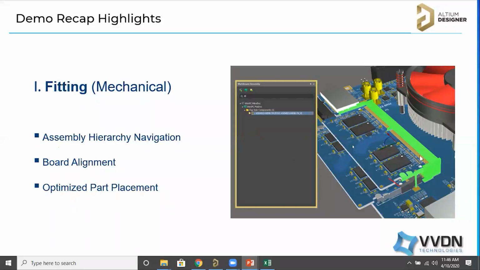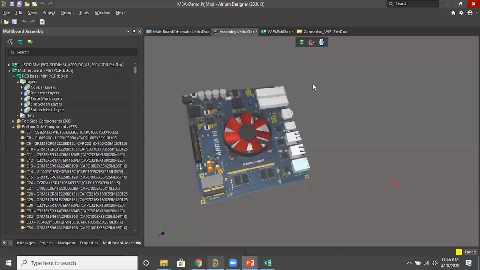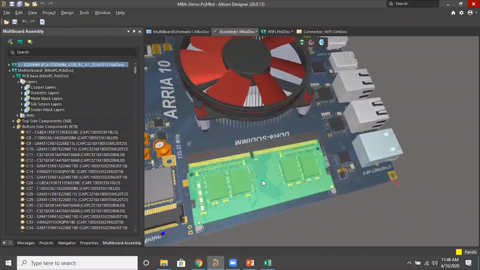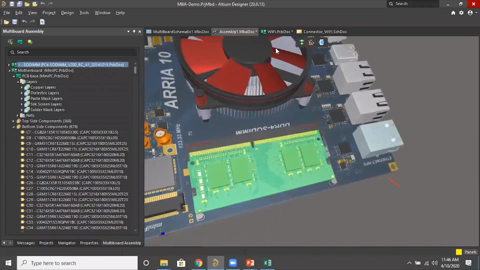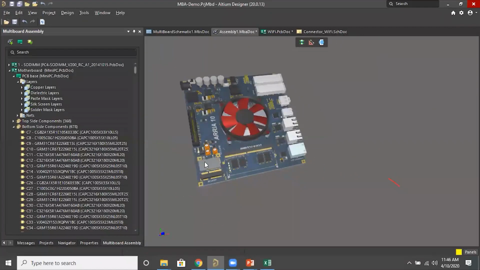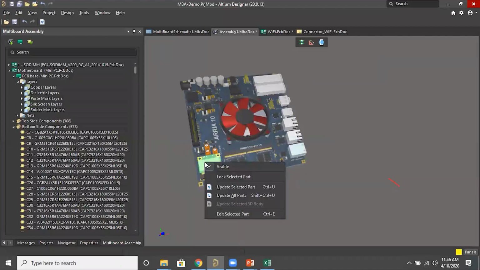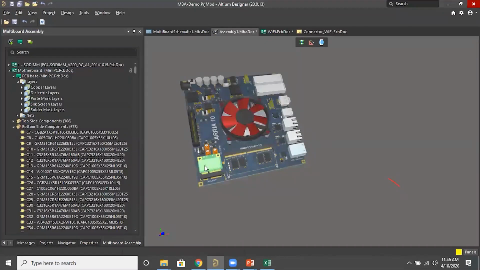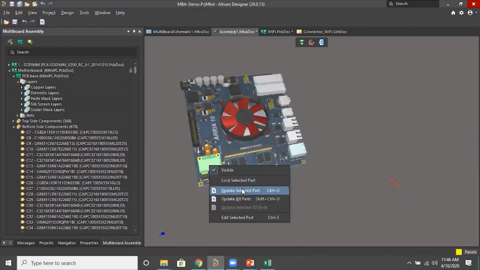Here it is highlighting the green color, right? There is a check collision option. Here you can see check collisions. For example, I'll show you this PCB. I'm just moving. Update all parts.